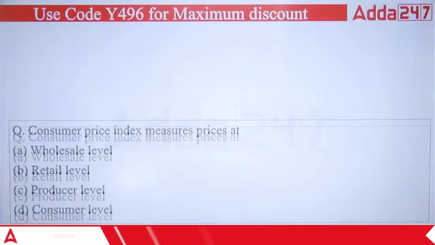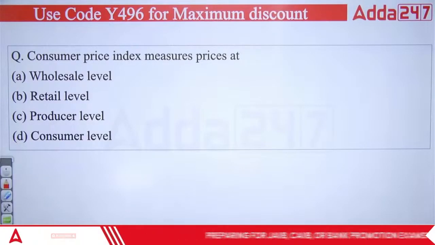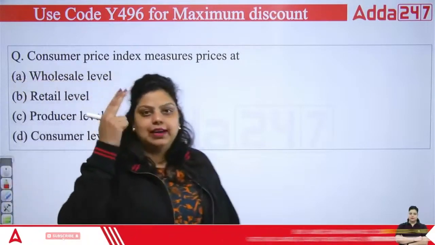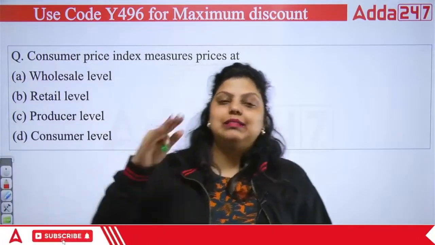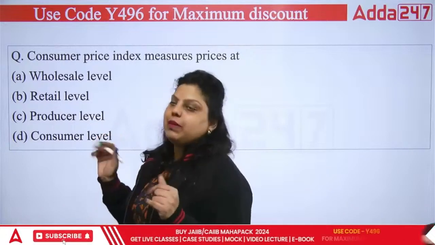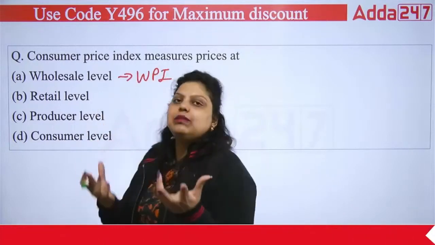So let's start with the first question. First question is asking about consumer price index measures prices at. So as I have told you, we have consumer price index, wholesale price index, producer price index, and index of industrial production. So when you see wholesale price index, the wholesale price index calculates the inflation at the wholesale level.